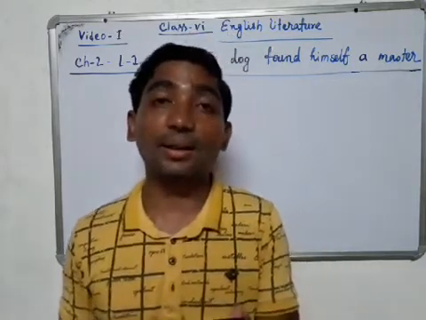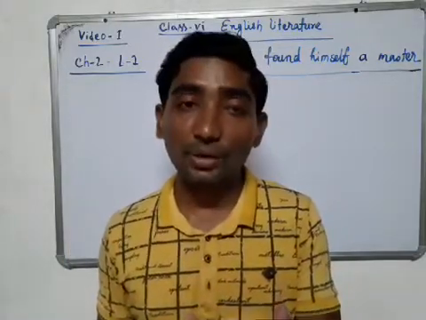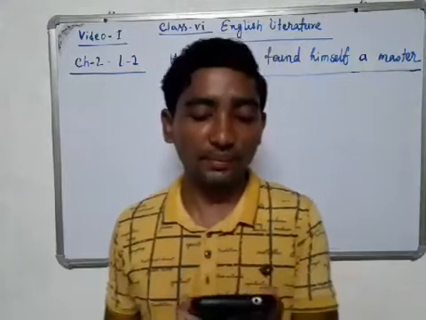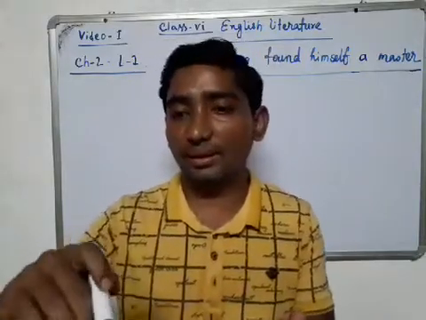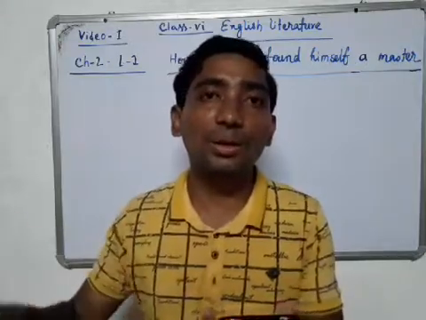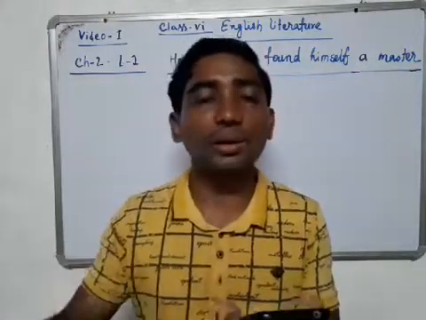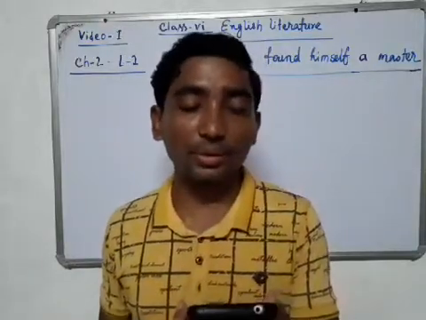Then what did the bear say? The bear said that, "Let's go and find a herd of cows." Herd of cows means when many cows remain in a place altogether, including all the cows, it is called a herd of cows.